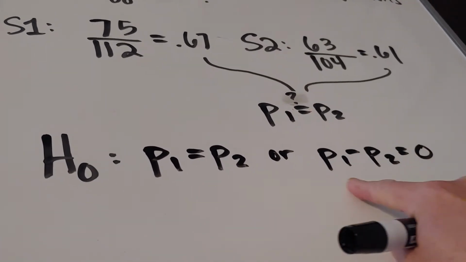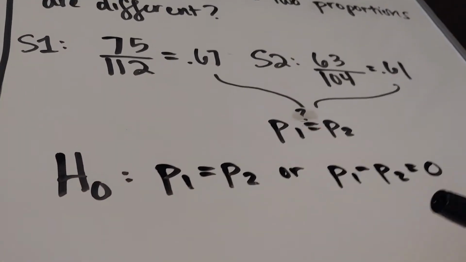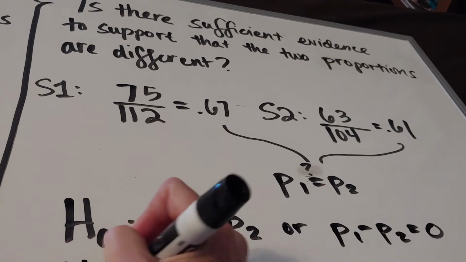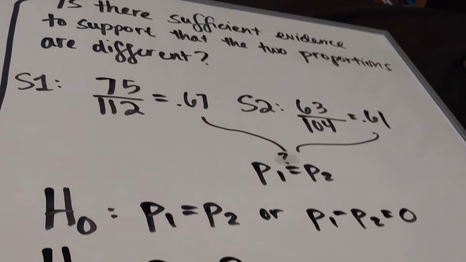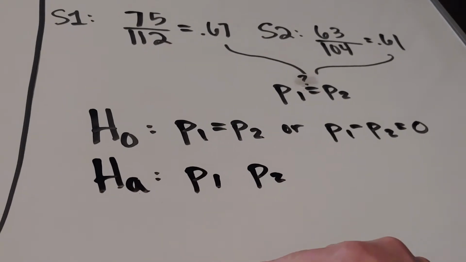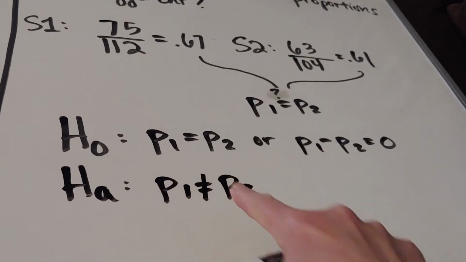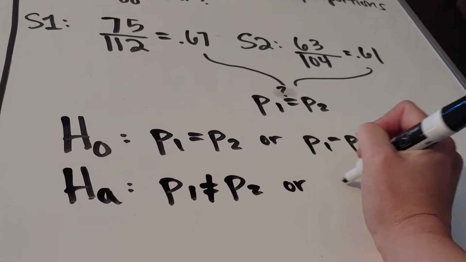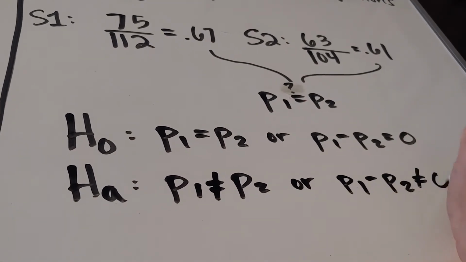So that's what it's going to look like when we go over to StatCrunch. You can write this. That's totally fine. But that's what it's going to look like in StatCrunch. For the alternate hypothesis, we have three choices: greater than, less than, or does not equal to. Typically, I just go ahead and use does not equal to every single time. So what this would be is P1 minus P2 does not equal 0.